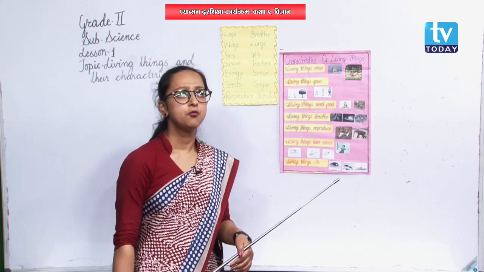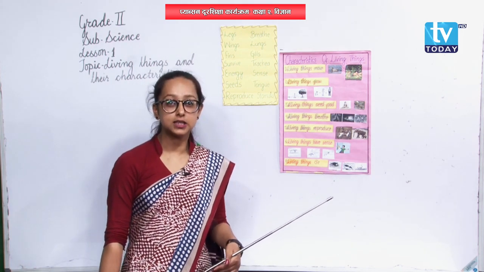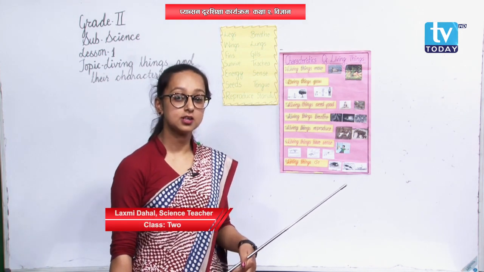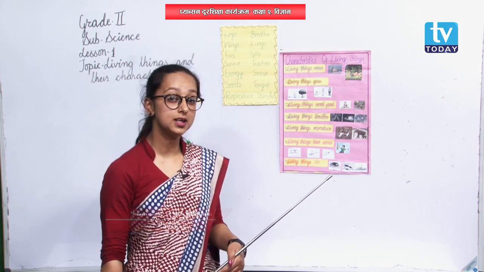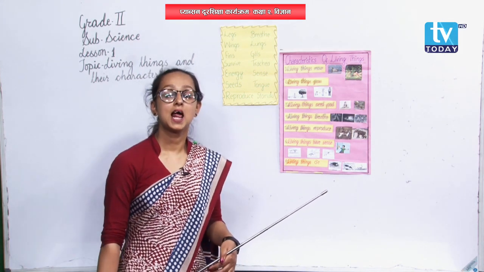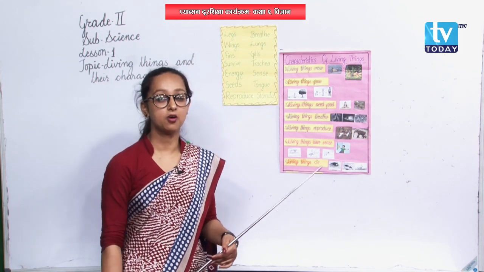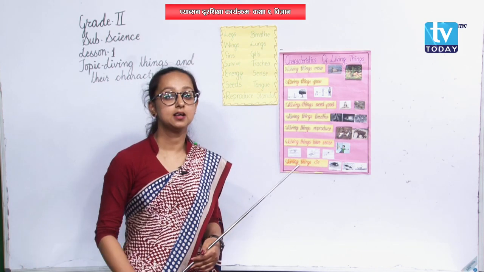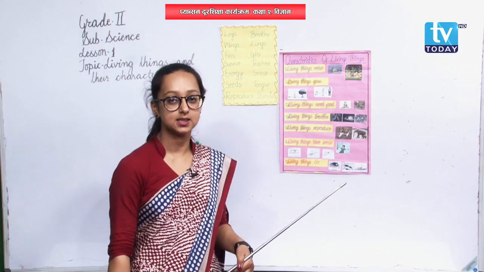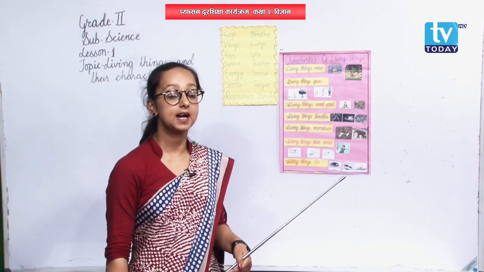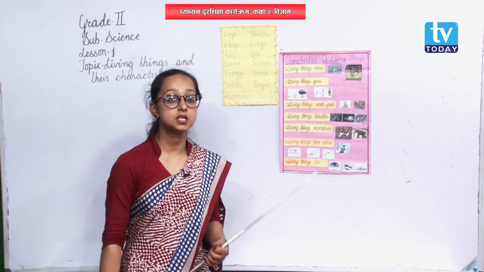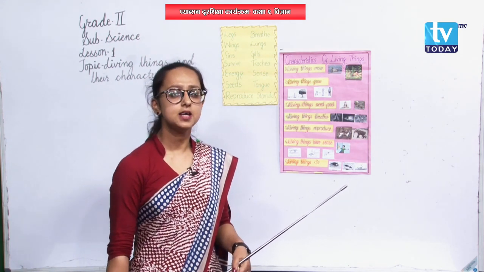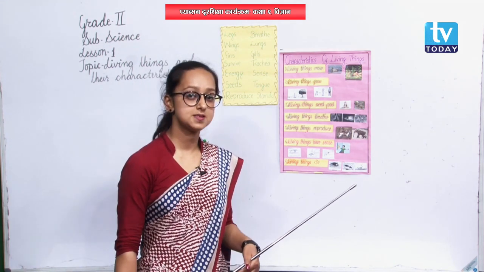And when you eat a chocolate, do you feel the taste of the chocolate to be sweet? Yes, chocolates are very sweet. Through what do you feel it? With the help of your tongue. Now, eyes, ears, nose, tongue and skin. These are our 5 sense organs that help us to feel, that help us to catch the sensation. But not every living thing has all those 5 sense organs.